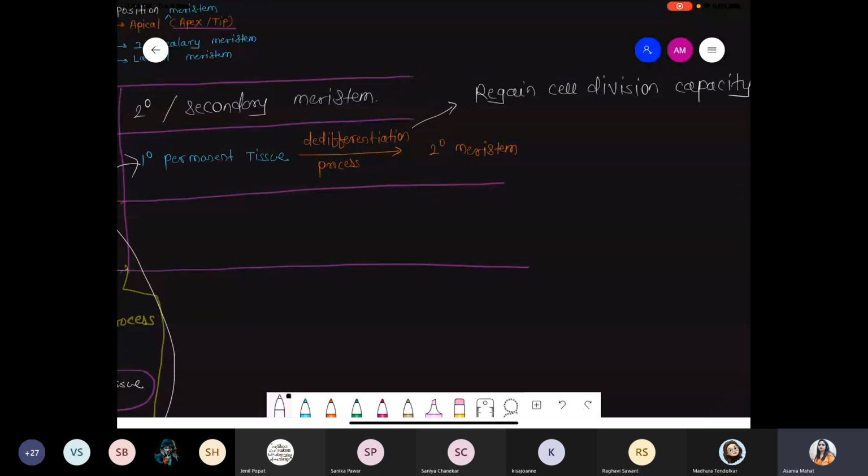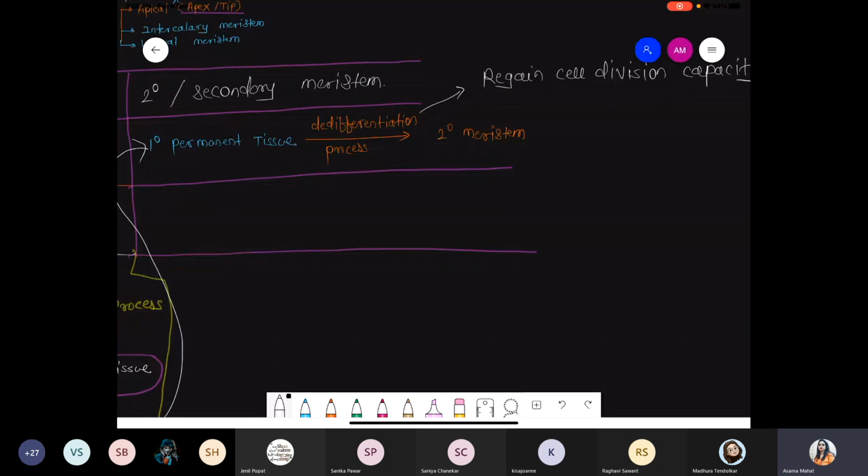Primary permanent tissue form हुआ. For example, we are talking about the chloroplast, which is a primary permanent tissue. Why do we say permanent? Because it has a specific type of function. That's why we are talking about permanent. Suppose that primary permanent tissue undergoes de-differentiation. What is the meaning of D? Regain cell division capacity, जो पहले lose हो गई थी. Now they again obtain that division capacity. So that process is called the de-differentiation process.